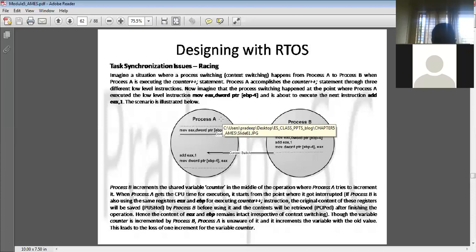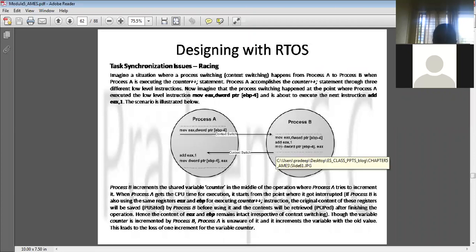Immediately after this, add EAX comma 1 is acting as a counter here. It has incremented that counter, and again process A needs a context switch, because the counter value is required here. It has switched back, but process A does not come to know that the value of the counter has been incremented.